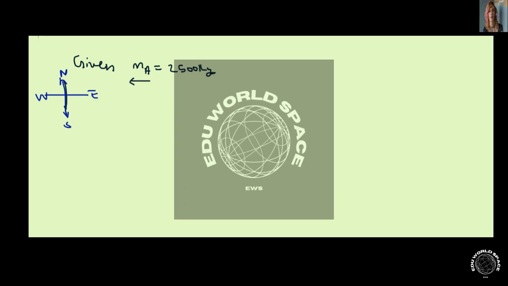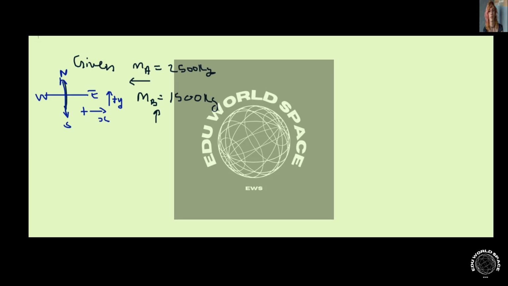And then also, there's another sedan which happens to be 1,500 kilograms, and I'm going to call that MB. And the mass of the sedan is 1,500 kilograms, and it happens to travel south to north. So the sedan is traveling upwards, south to north. Assume also that the positive x direction is that way, and then the positive y direction is upwards. So those are the assumptions that were given.